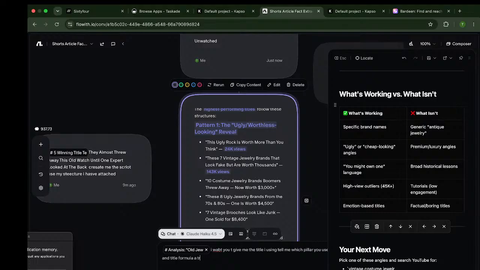A transformative title from these winning keywords. Don't reinvent the wheel.